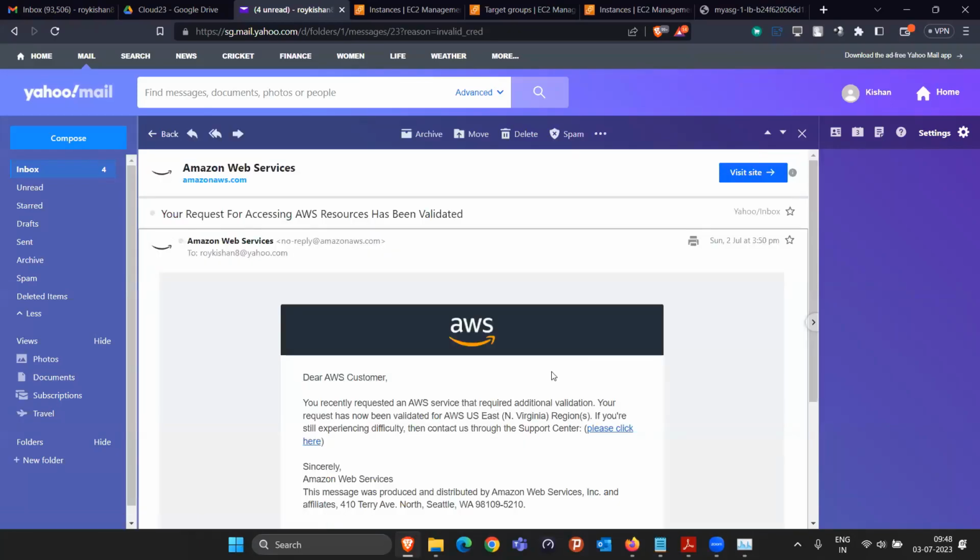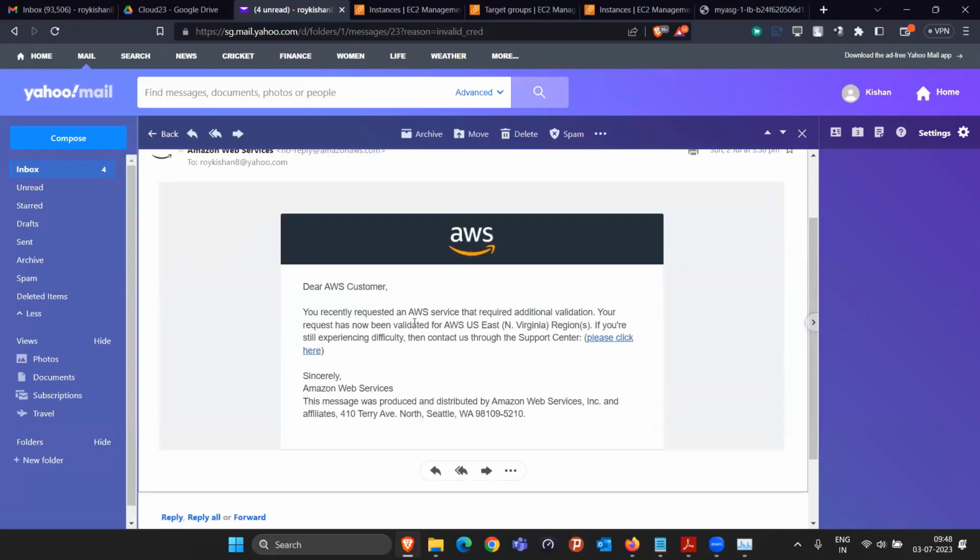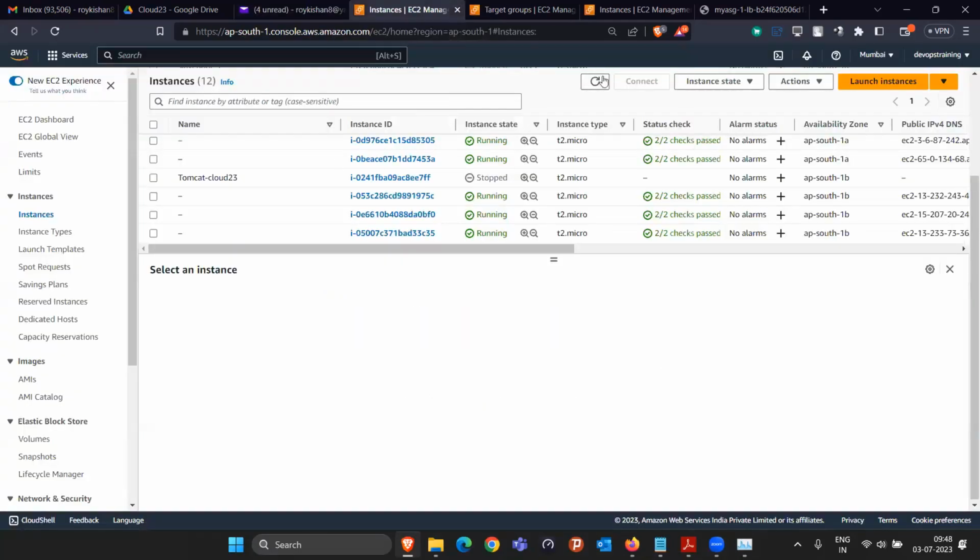And see, after some time, automatically they will give you a message that you can now access the resource in that particular region. So we basically have to call our support center and tell them that my requirement is increasing, so I have to launch more EC2 instances in AWS. You can just come to this support section and raise a ticket, and they will handle it. After some time, they will give you the permission, and then you can launch more. So that is it.